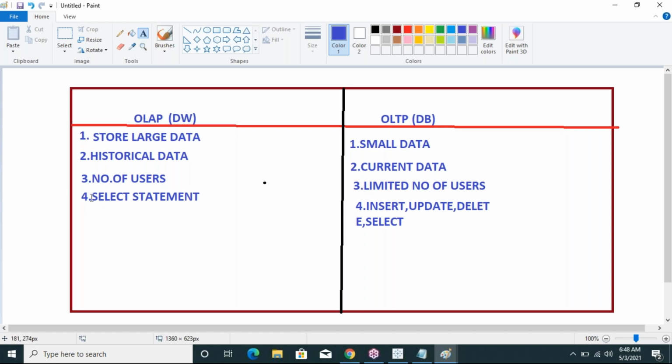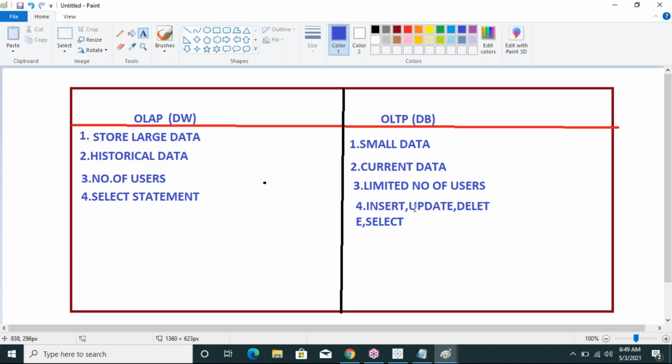In OLAP only the select statement we can use. Select means read the data. We can read the data from the data warehouse or databases; that statement we call the select statement. In OLTP we can insert the data, that means we add a new record. Update means we can change the values.